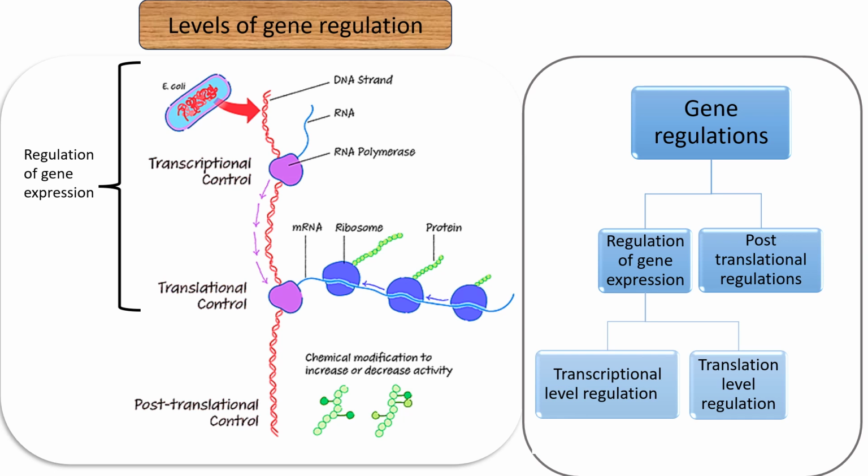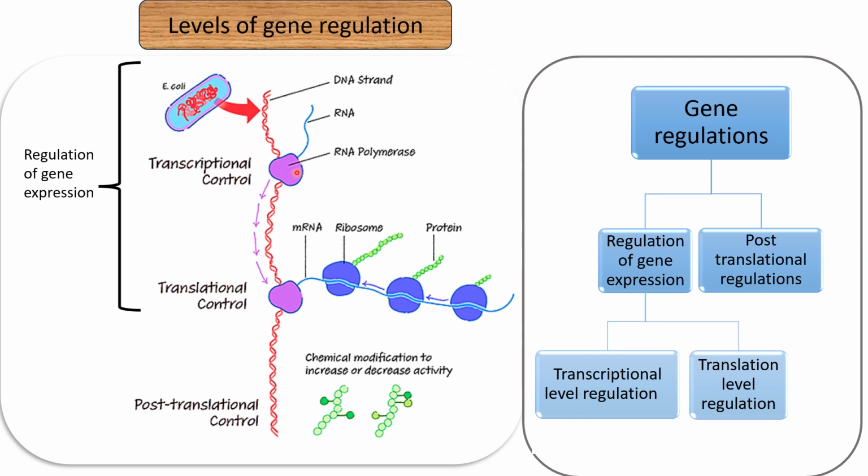Now let's get back to gene regulation. There are different levels at which the cell can carry out gene regulation. Okay, so as we know, the information stored in DNA is converted into mRNA through the process known as transcription. And this information is further converted into proteins through the process known as translation.